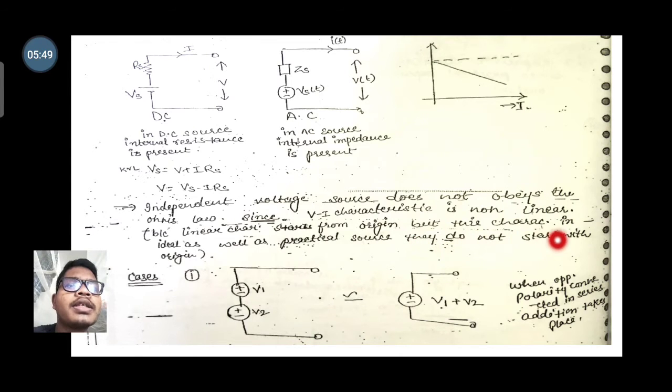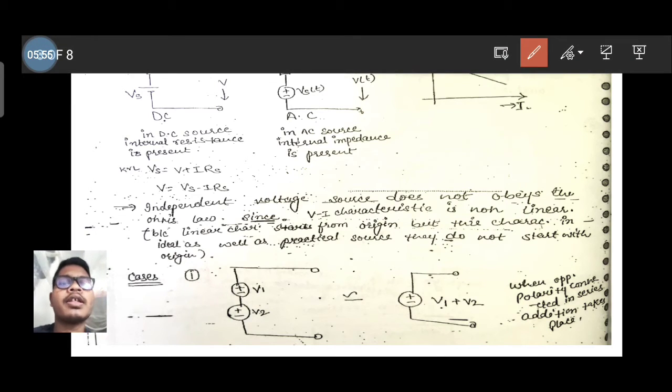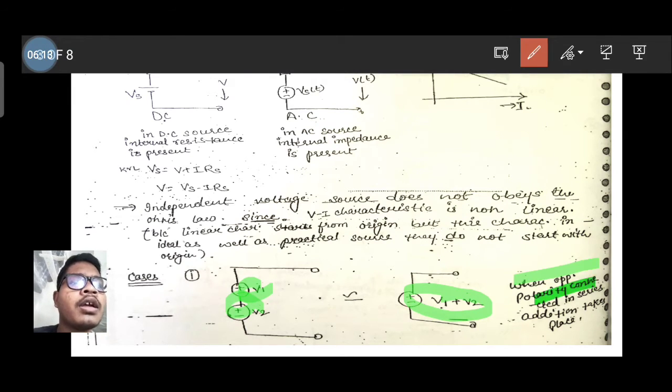They do not start with the origin. Okay, so let's see some cases of these voltage sources. If we connect the voltage sources' positive terminal and negative terminal in series, then both voltage sources will be added equally. So when opposite polarities of voltage sources are connected in series, the voltages are added.